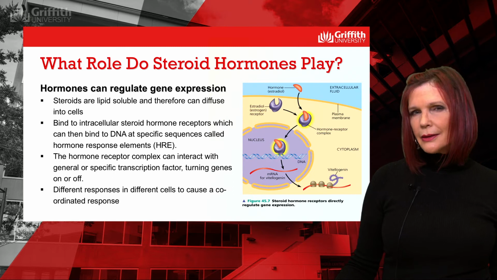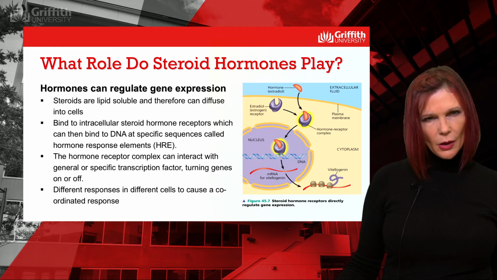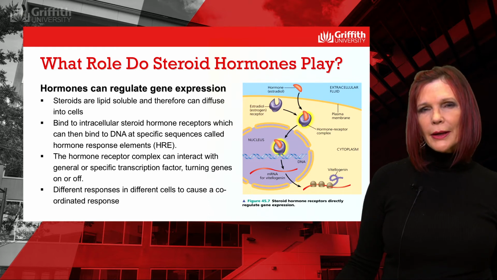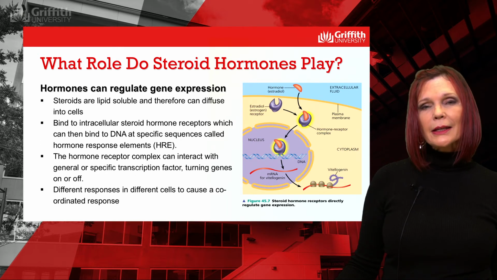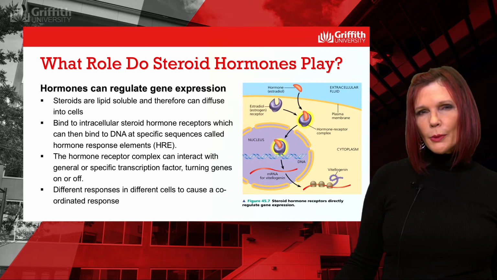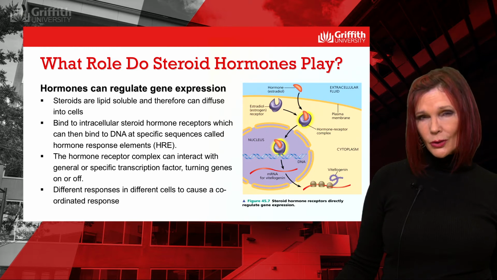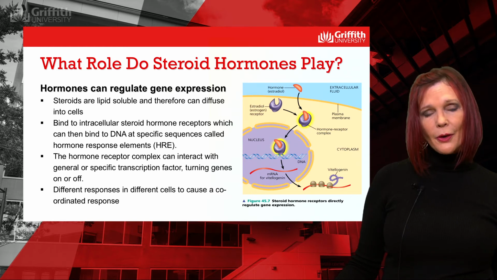Chemical signals from outside the cells also regulate gene expression in eukaryote cells. For example, steroid hormones are lipid-soluble and can diffuse into cells, bind to intracellular steroid hormone receptors and form a hormone receptor complex. These complexes can then bind to DNA at specific sequences called hormone response elements, and they act as transcription factors. The hormone receptor complex can interact with general or specific transcription factors, turning genes on or off. The same hormone can affect different cells. For example, estrogen affects expression of different genes in many cells, from reproductive to cardiac cells.